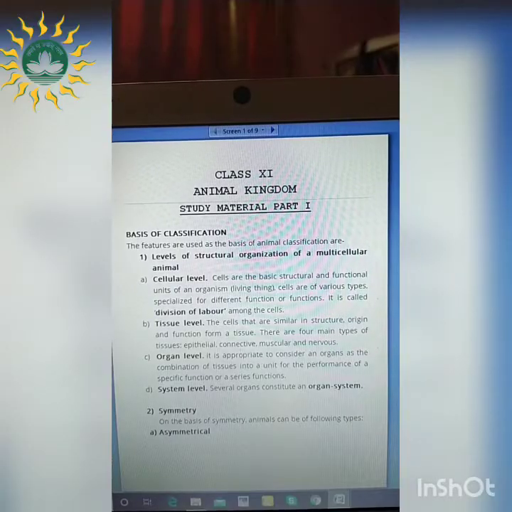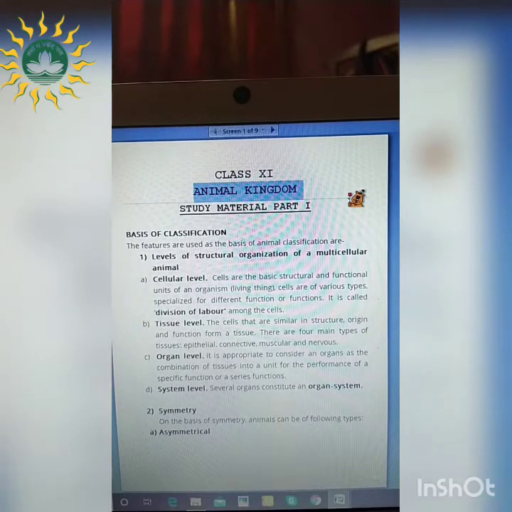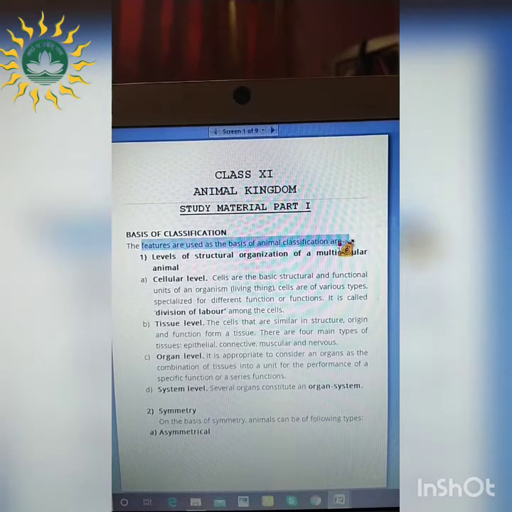So today let's start with our online lessons. Today we will start with our next chapter, that is Animal Kingdom. In the previous chapter of biological classification, we have learned that there are 5 kingdoms which are present and widely accepted. Out of those, one of the most advanced kingdoms is the animal kingdom. So today we will see one by one the features of this animal classification.